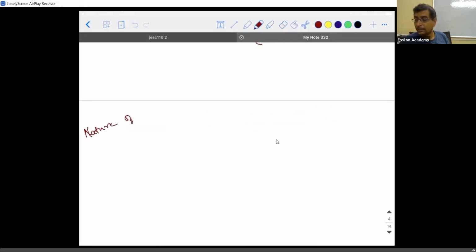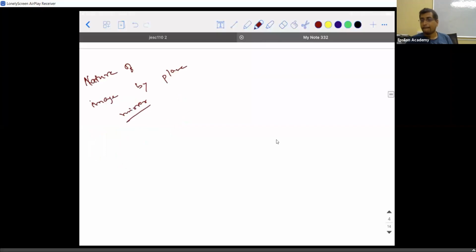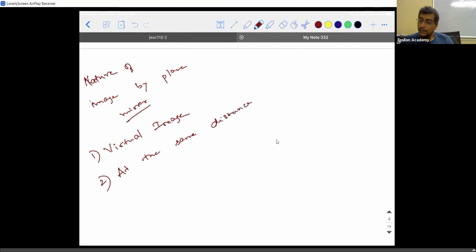Nature of image by plane mirror. Anybody? First, it forms a virtual image. Second, at what distance is it forming? At the same distance as the object from the mirror.